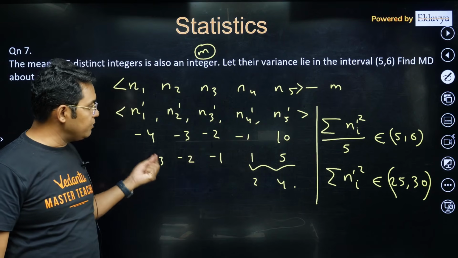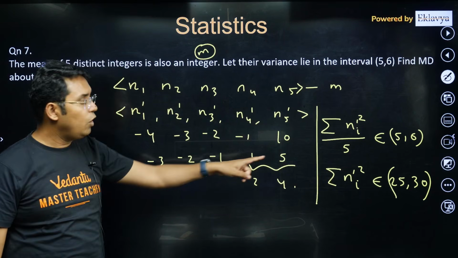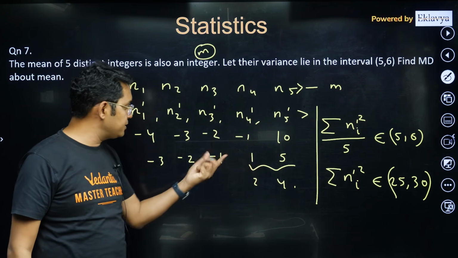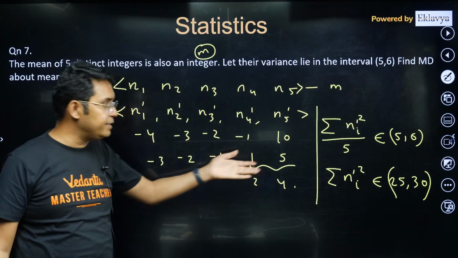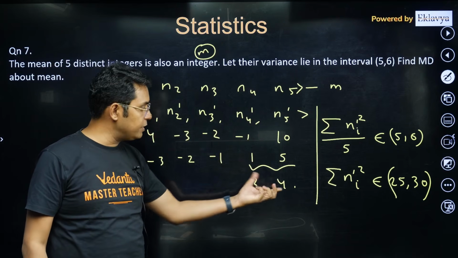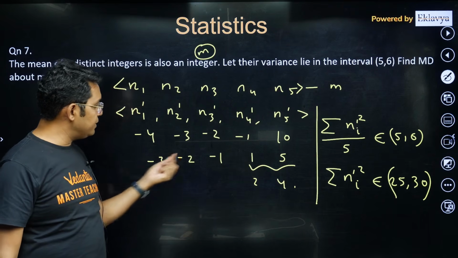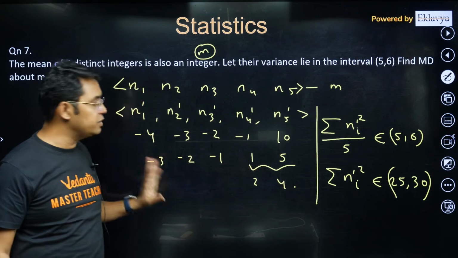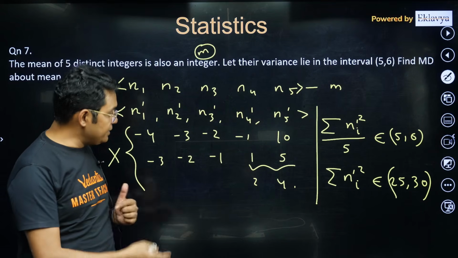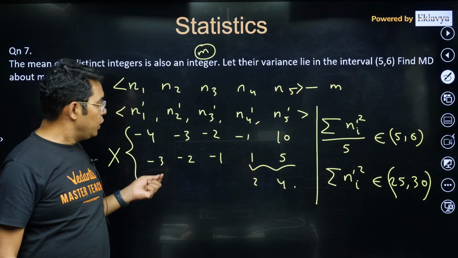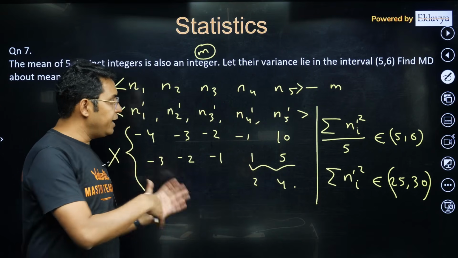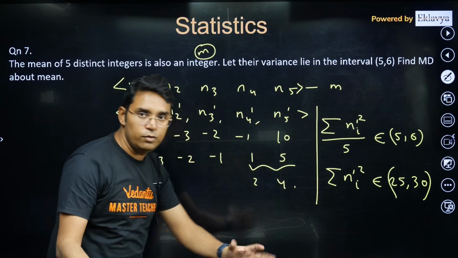Now you can check the sum of squares is again exceeding this range of 25 to 30, because in this case 25 plus 1 is 26, 27 plus 4 is 31. I think it has exceeded. In the other case it will be 16 plus 4, 20, 20 plus 10, 30, plus 4, 34. So this is also not possible. So far, two possibilities are not possible. With this, I can also conclude it is not possible to have 2 negative and 3 positive, because it is just the negative of that, and squaring will give you the same thing.